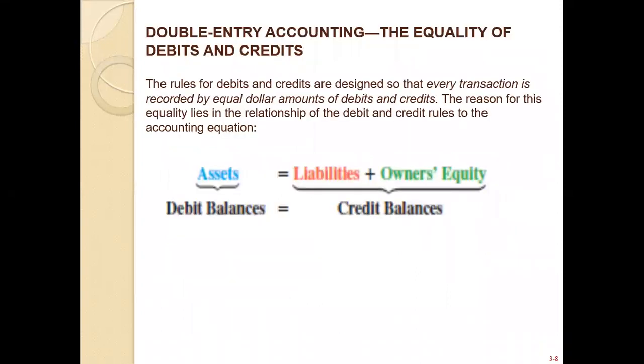Fine, that's all about discussing the double entry concept. In the double entry concept, when you pass any transaction, your debit and credit will be equal. The rule of debit and credit means that in every transaction you will record an equal amount of debit and credit. When we do a transaction, first we need to be in the double entry concept. We first find at least two accounts that will be used, and then in the second step we decide which account will be debit and which account will be credit with the equal amount.